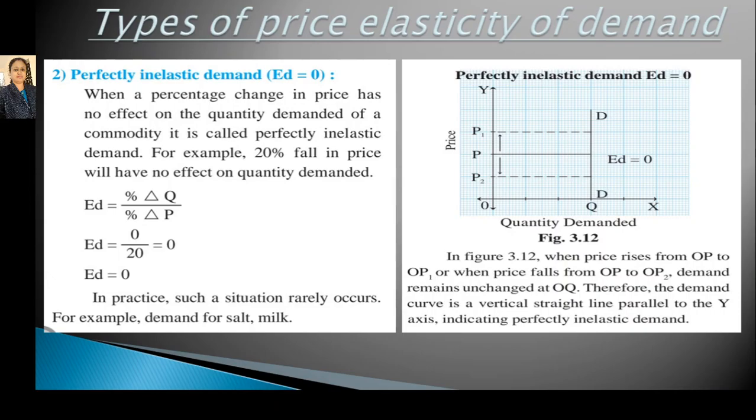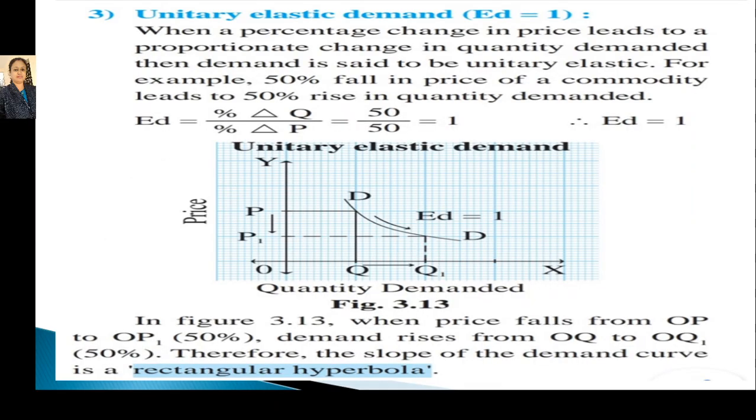So, in the perfectly elastic demand curve, the demand curve is horizontal, and in the perfectly inelastic demand curve, the demand curve is vertical. The third type of the elasticity of demand is the unitary elastic demand. From the name, it is clear: unitary means 1. So, the degree of elasticity of demand equals 1.